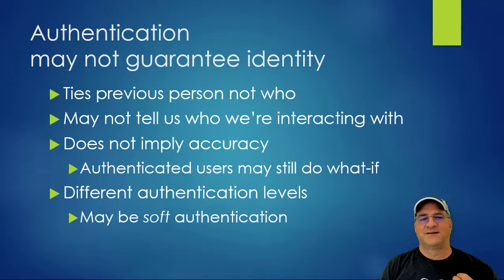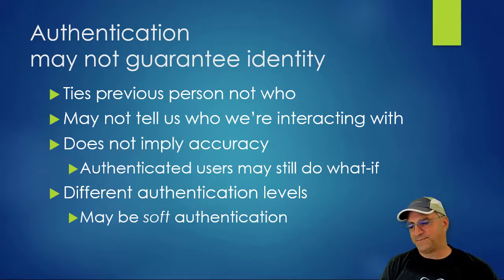It kind of guarantees you a unique persona. So the same persona came back to you, maybe not the same person. Authentication also doesn't imply data accuracy, especially prior to any kind of contractual obligation. And even after that, people will lie, like in the insurance market, to get a better price on the first go round. Or when they get a school loan, some kind of loan, they may lie about their income. They may do something else, even if they authenticate.